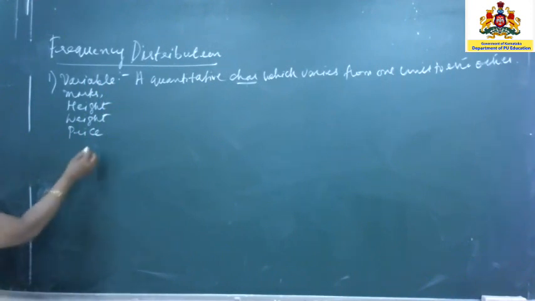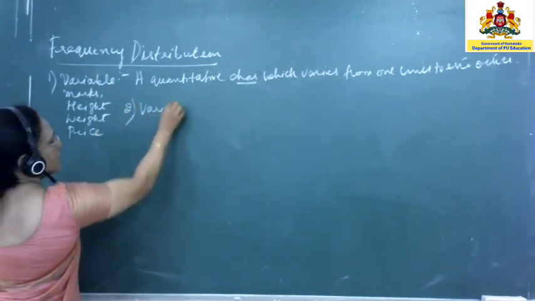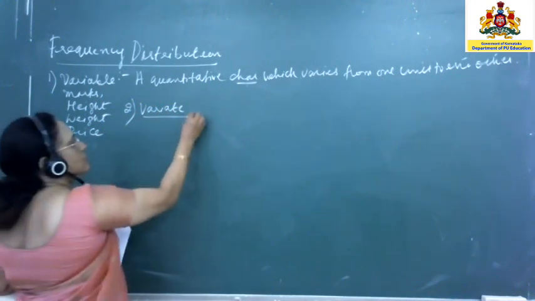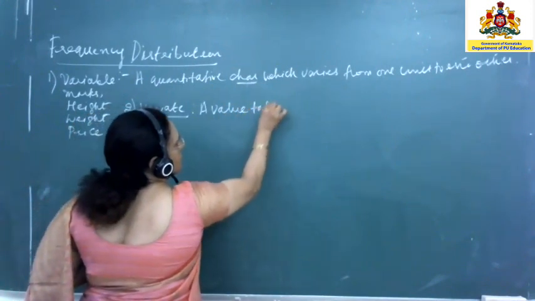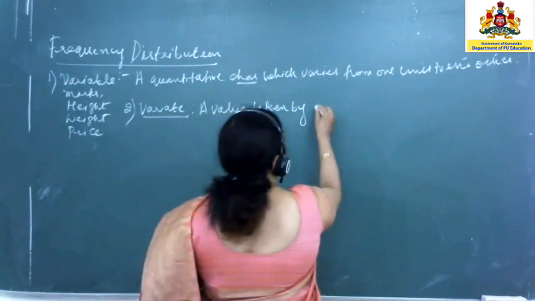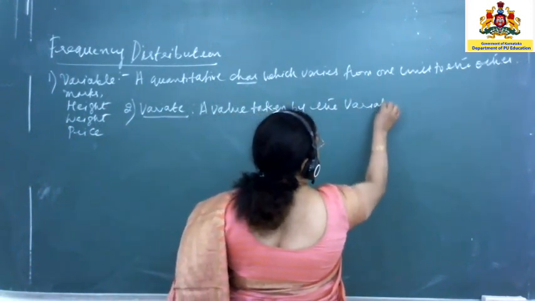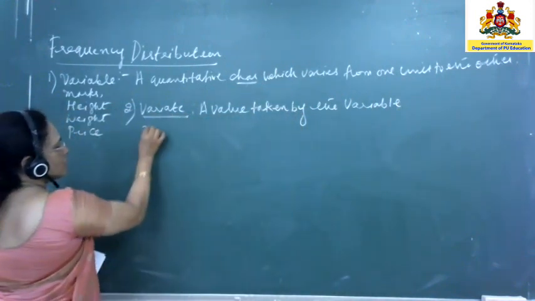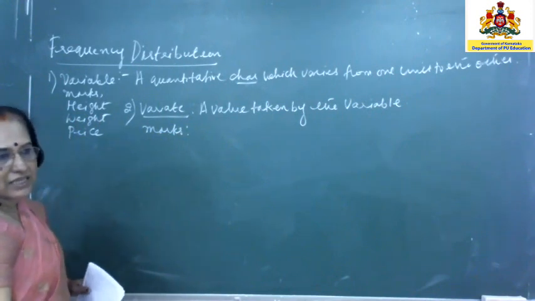Now the second one is what is called a variate. Variate refers to a value taken by the variable. Let us assume that marks of 10 students in a test are as follows.